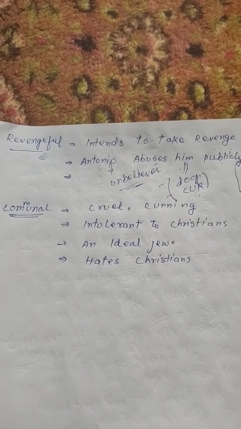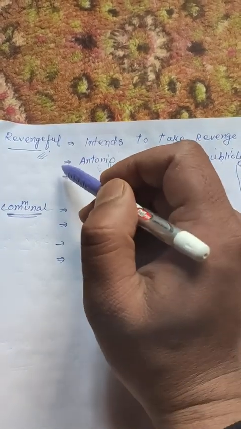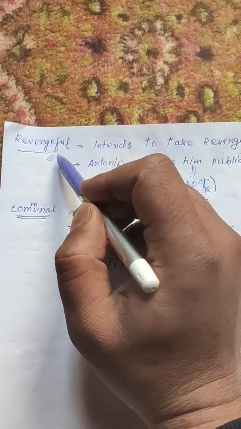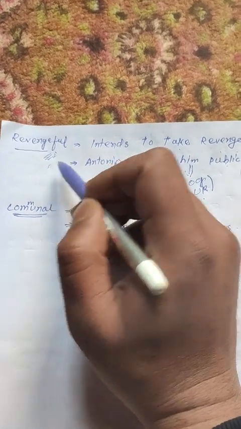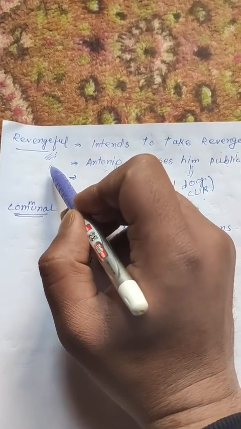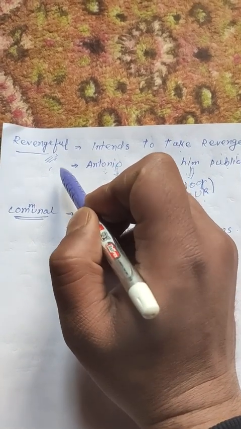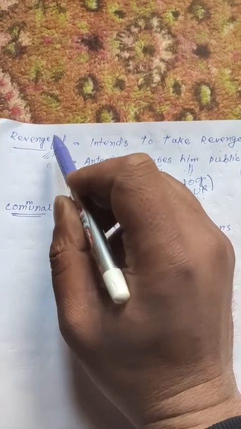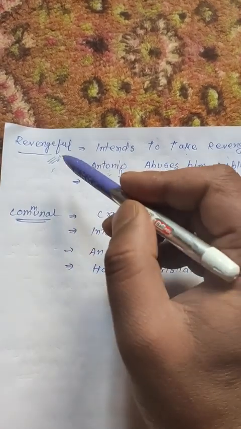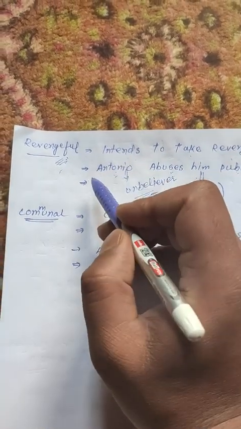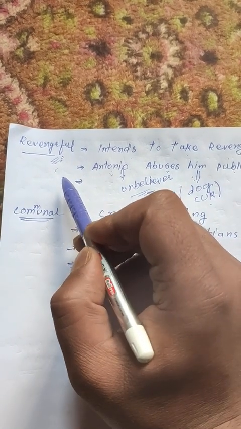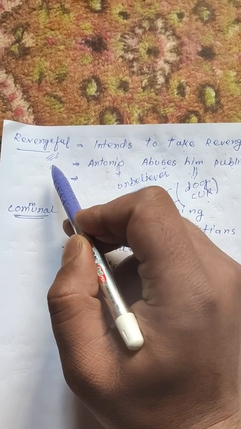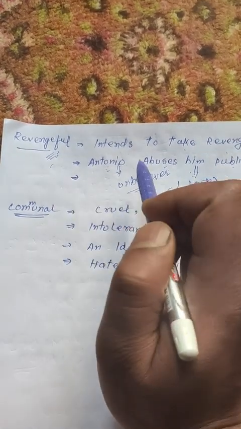So Shylock was looking for a chance to take revenge, and he was lucky. You remember when Antonio goes to him for borrowing money for his friend Bassanio, Shylock asks him to sign the bond that if he fails to repay the money within the three months period, then Shylock would be entitled to a pound of flesh.